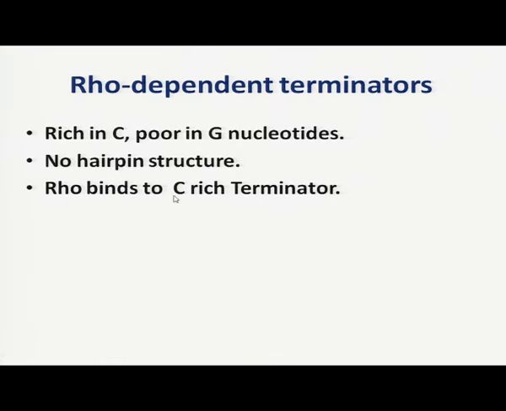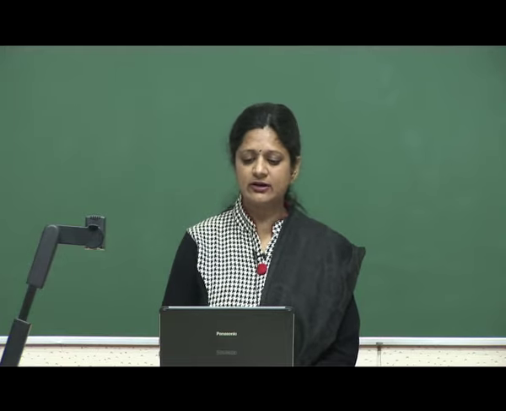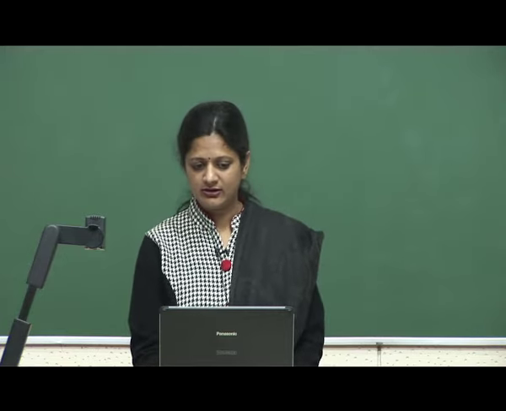Rho protein binds to the C rich terminator, as the rho dependent terminators are rich in cytosine. So, rho will bind over the C rich terminator, and rho has the property of a helicase enzyme, which we learned in DNA replication. Helicase unwinds both the strands of the DNA. So, here also the rho protein acts like a helicase enzyme, it unwinds the DNA RNA helical structure, and because of that unwinding the transcription is terminated.